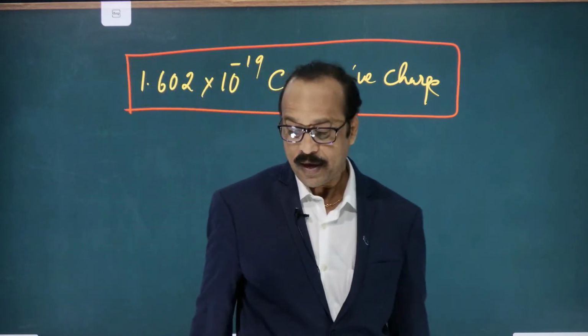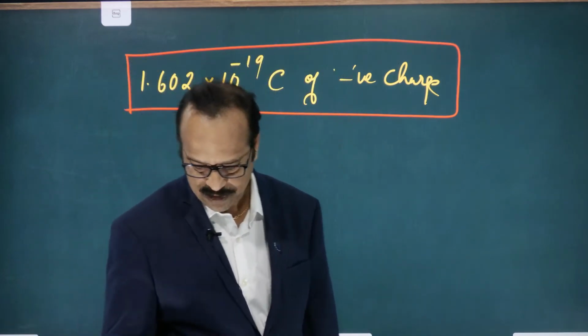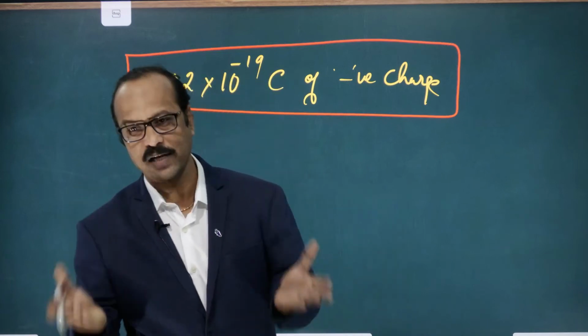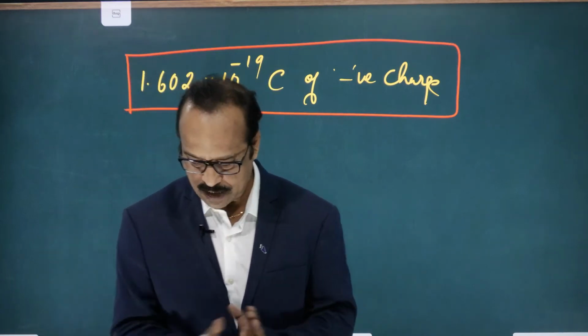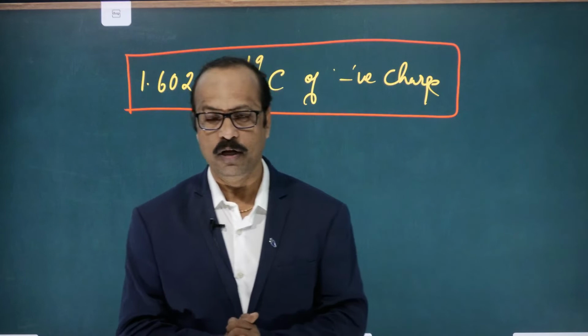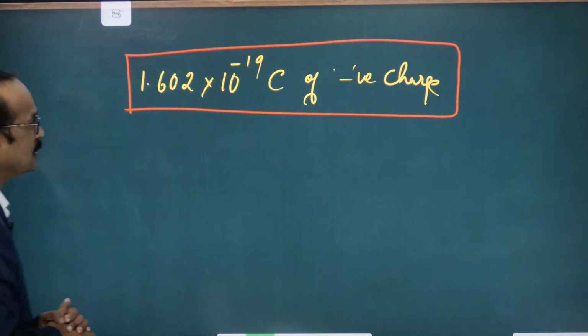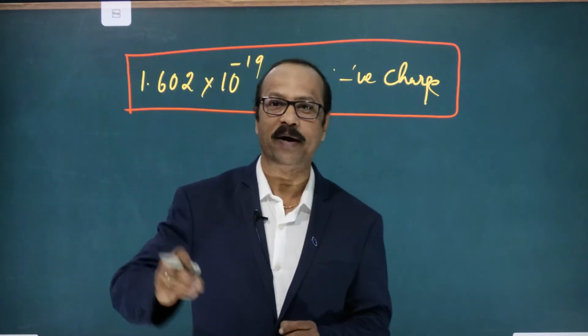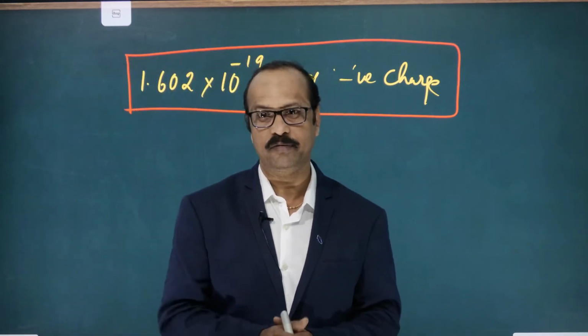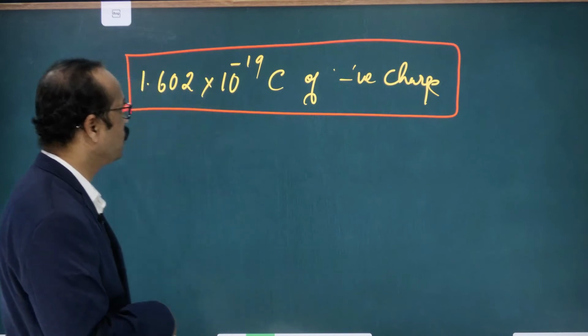The electron carries a negative charge, but how much charge is present on it? It is 1.602 into 10 to the power of minus 19 coulombs. Very important, so this value you need to remember.